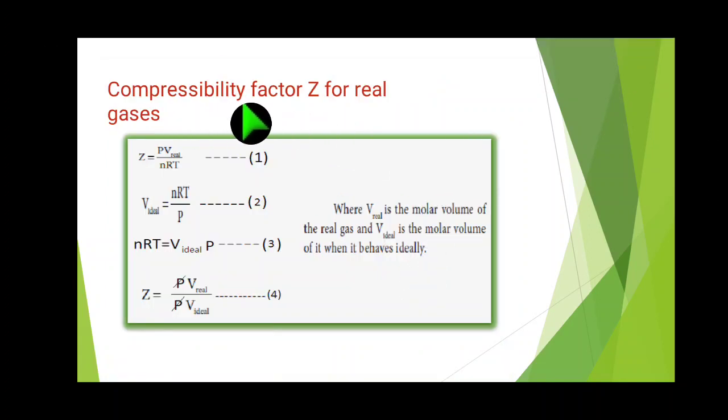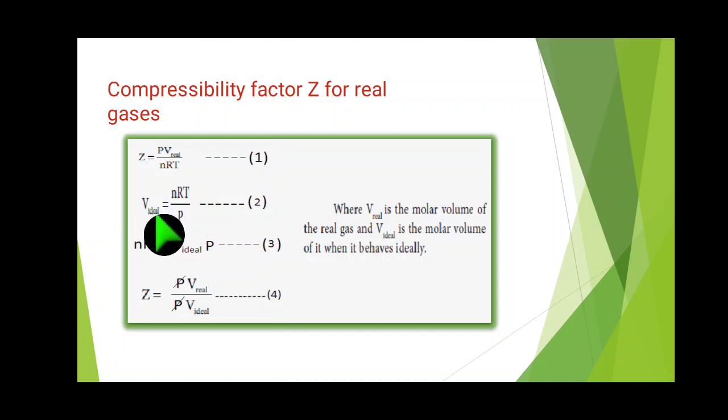That temperature is called Boyle temperature. Okay, compressibility factor. Just now we have seen for different gases and nitrogen that greater than 1 is positive deviation, less than 1 is negative deviation. Here is the compressibility factor Z for real gases. First you should write for the real gas, Z equal to PV by nRT. Here for the volume, the suffix you should write real gas. It is equation 1.